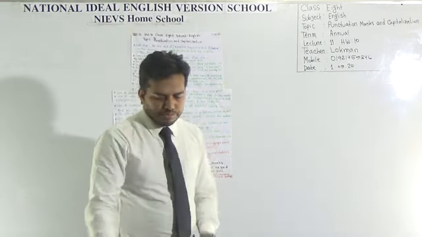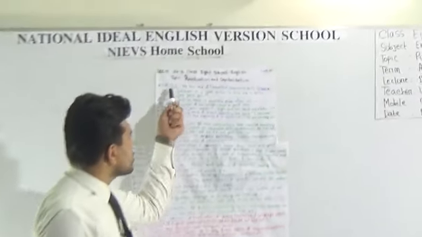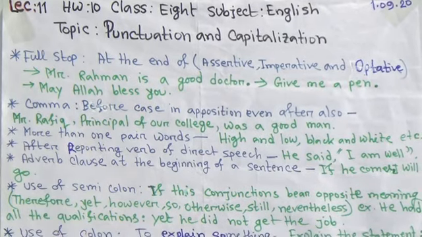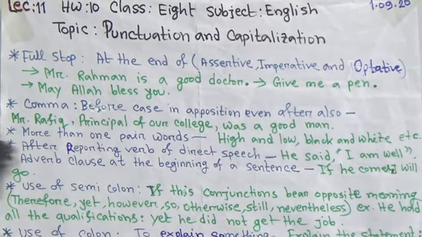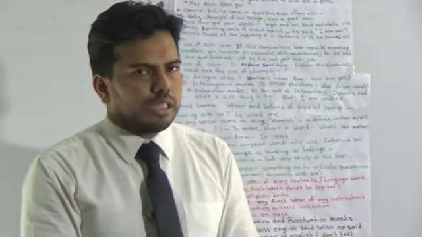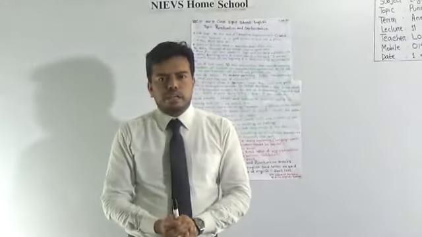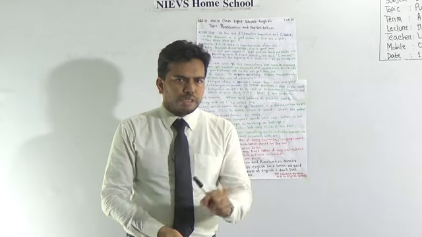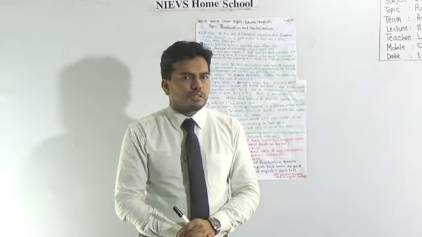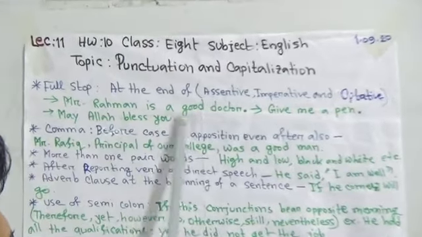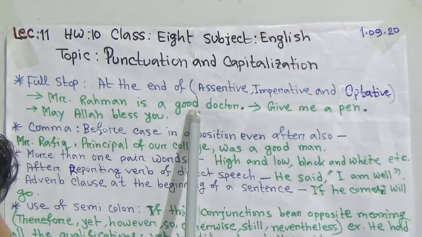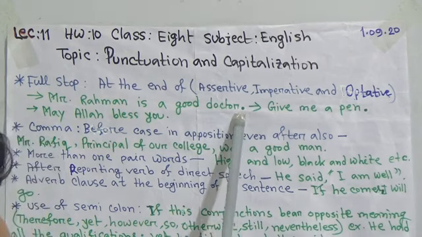Let's have a look. Our first rule is full stop. You know that there are lots of punctuation marks. Among them, full stop is a very important one. At the end of assertive, imperative and optative sentences, we must use full stop. Let's have an example. The first one is Mr. Rahman is a good doctor. Here I used full stop because this is an assertive sentence.